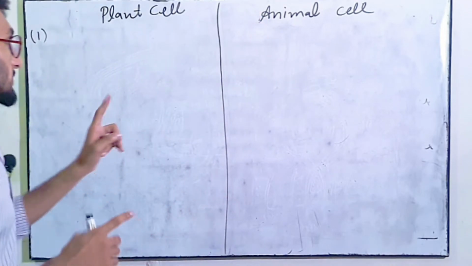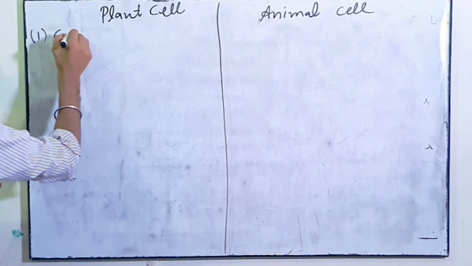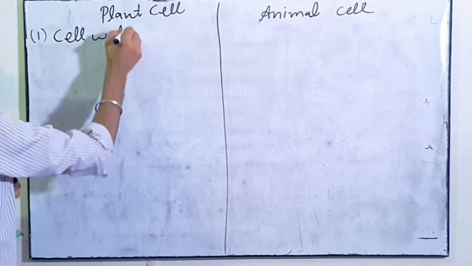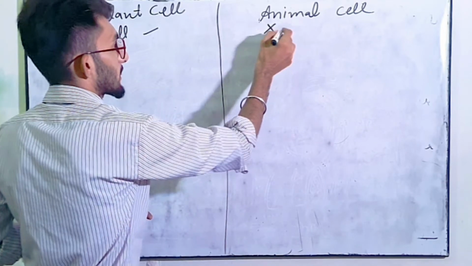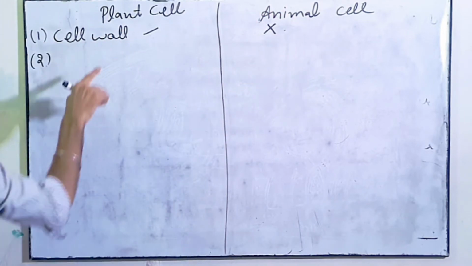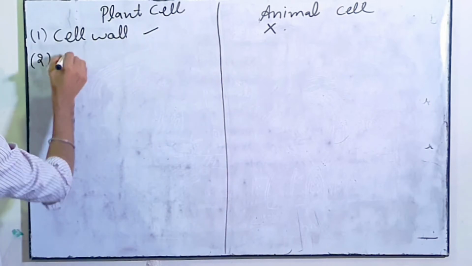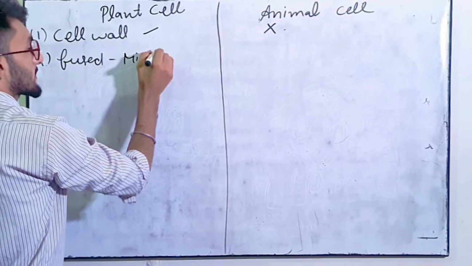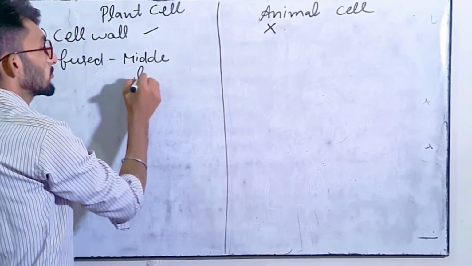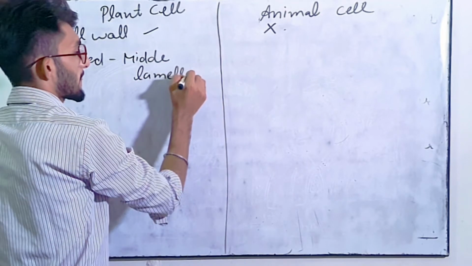So first of all, the first difference is of the cell wall. Cell wall is present in plant cell, but cell wall is absent in animal cell. Next, the plant cells are fused by middle lamella. कि जो plant cell हैं वो middle lamella के through जुड़े होते हैं. ठीक है?